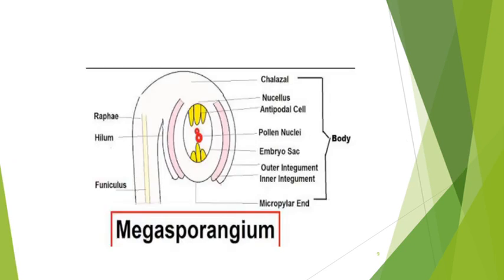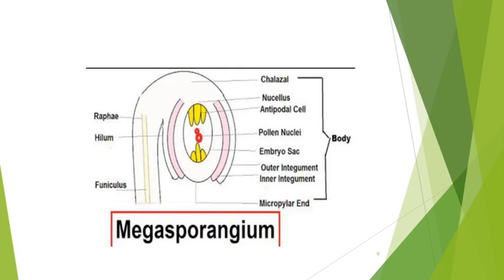Here is a diagram of megasporangium. In this, you can see different parts of the megasporangium or ovule. The first is chalaza. Chalaza is the basal end of the ovule. With this, funicle is attached.